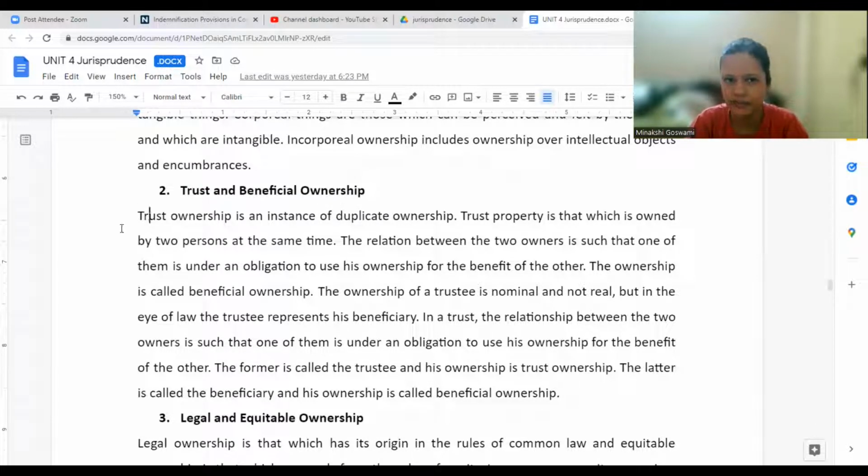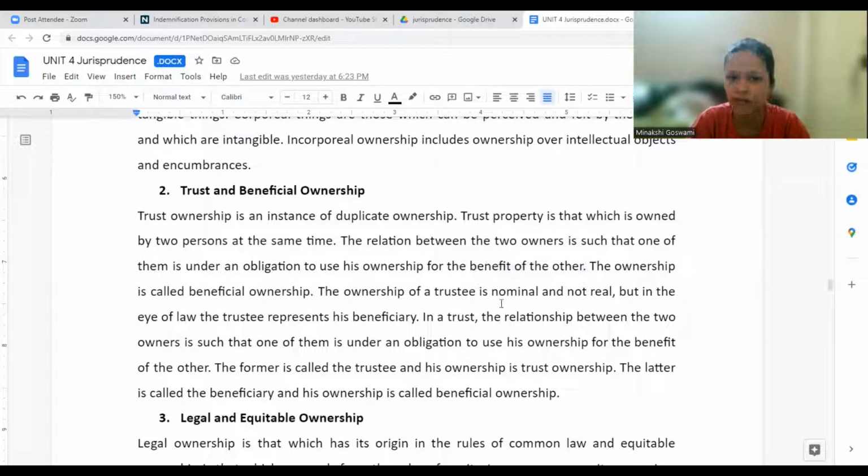Trust ownership is an instance of duplicate ownership. Trust property is that which is owned by two persons at the same time. The relation between the two owners is such that one of them is under an obligation to use his ownership for the benefit of the other. That ownership is called beneficial ownership.